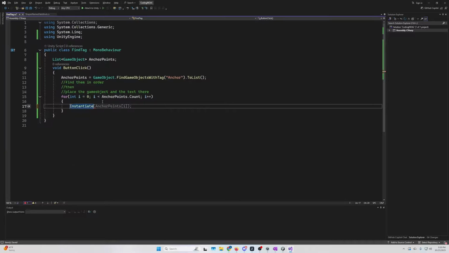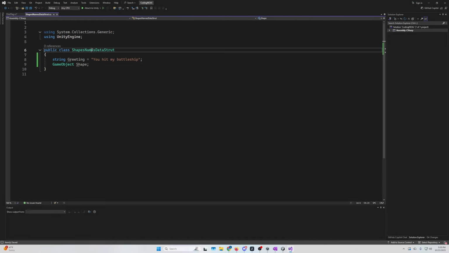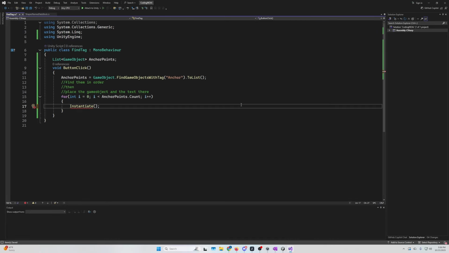So let's do that. Well, we don't want to actually. Is that what we want to do? No. All right, so we want to instantiate it, and then we want to instantiate it based off that data structure. Let's comment code this. So we want to instantiate it at, we know we want that circle.